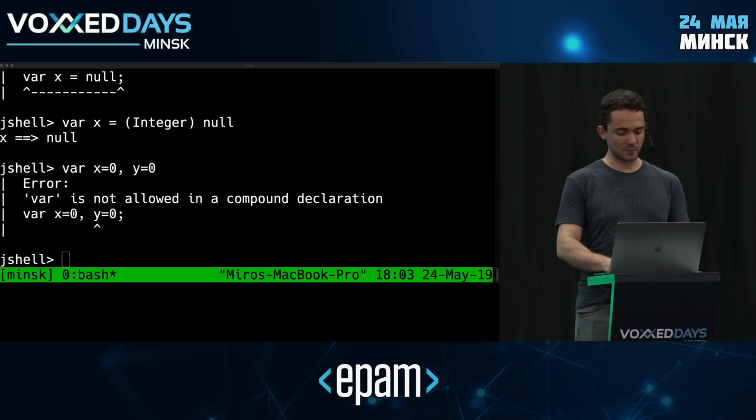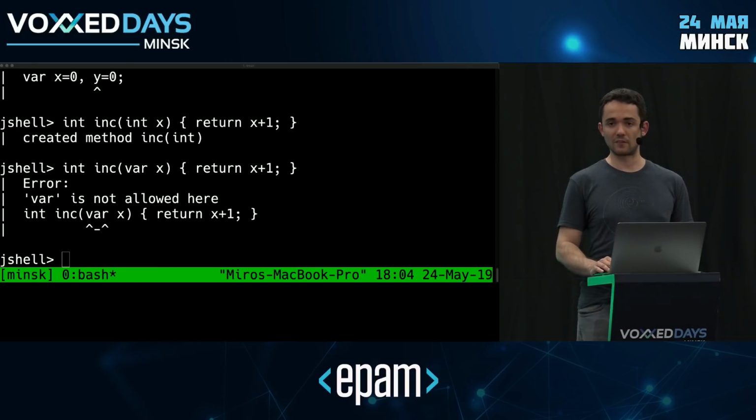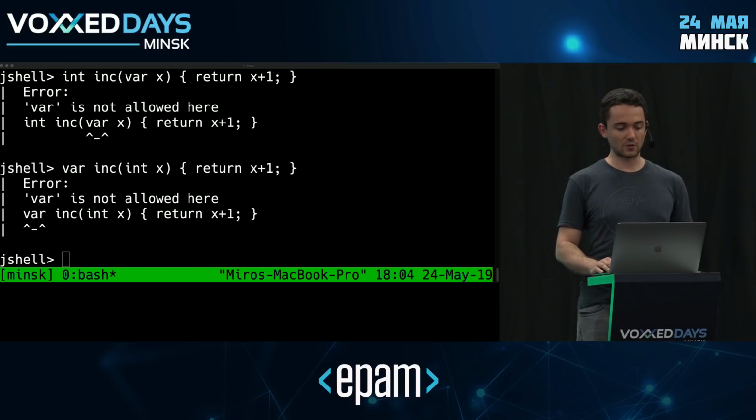If I create a very simple method here, let's say a method called increment, which takes an integer and returns the integer plus 1. If I try to use var in place of an argument of the method, this will not work. Var is not allowed there. If I try to use it as a return value, also not allowed there, right?